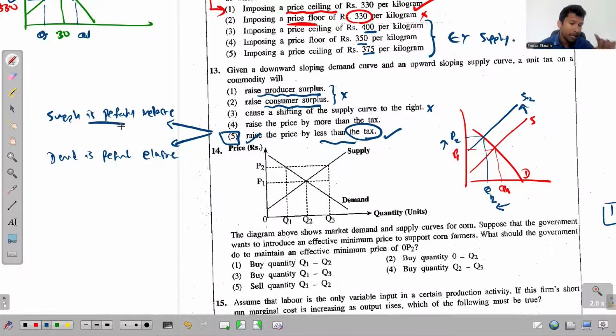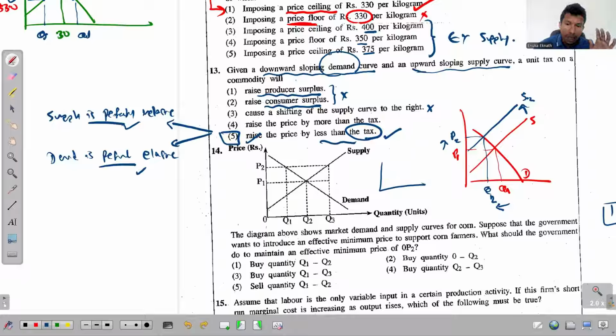But if such an option were among these five answers, neither of these two would be the answer to this question. Why? Because the question clearly tells us that we have a downward sloping demand curve and an upward sloping supply curve, which means demand will never be perfectly elastic, because then the demand curve would be parallel to the quantity axis, which is not downward sloping.